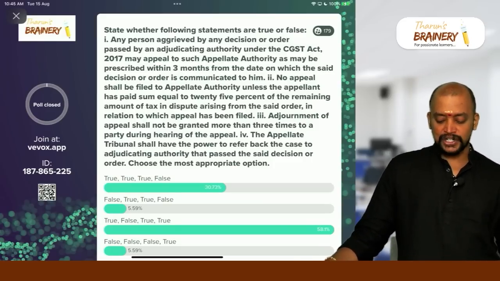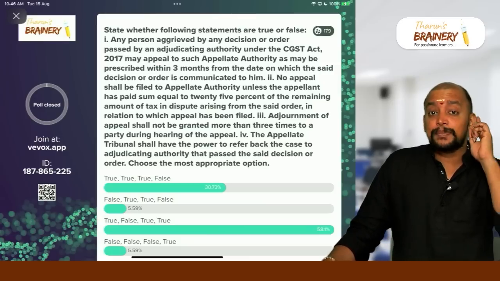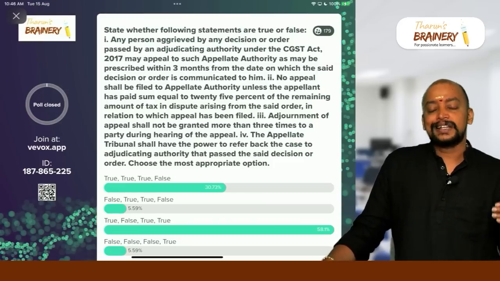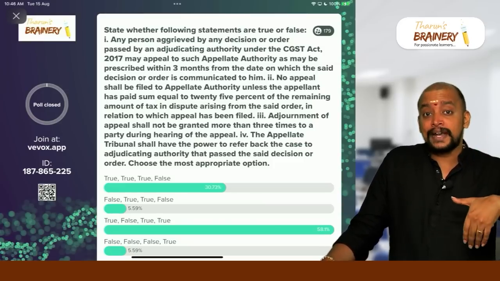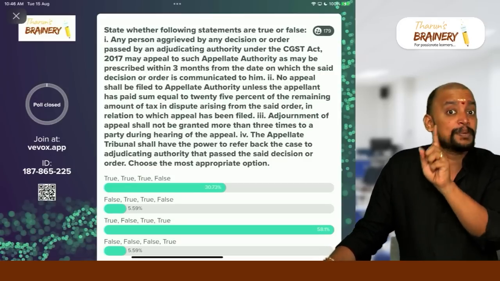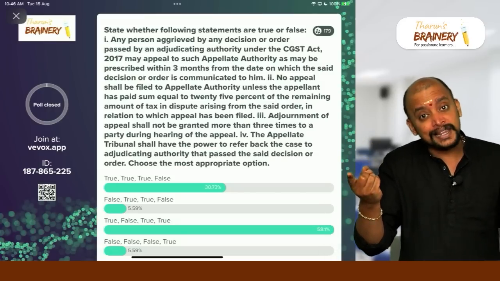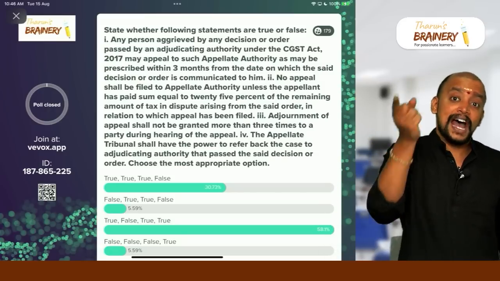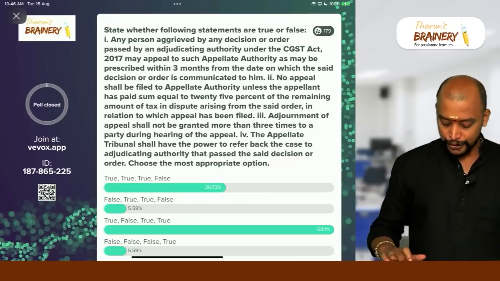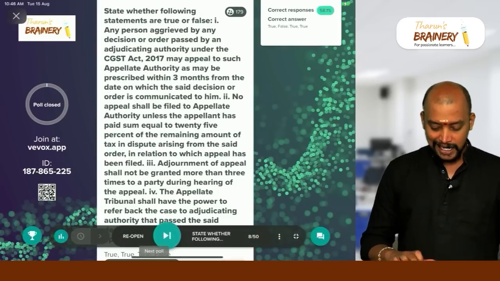Then appellate tribunal shall have power to refer back the case to adjudication authority. True. Only the first appeal, that is appellate authority, is not having power to remand back appeal. That is, in the appeal stage, they cannot remand the matter back for fresh adjudication. Who? First appeal, first appellate authority. But the second appellate authority is appellate tribunal. They can remand the case for fresh adjudication. They can send back the case for fresh adjudication. So therefore, that is also true. Option C is the correct answer.